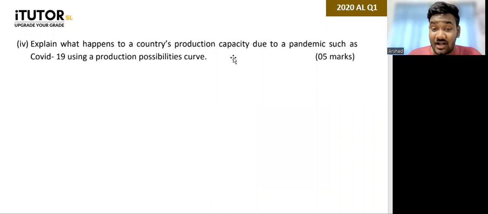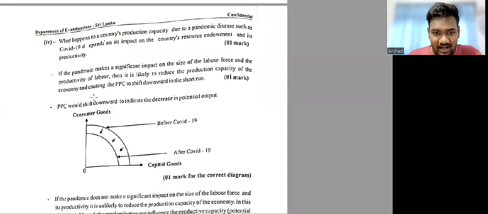Explain what happens to a country's production possibility curve due to a pandemic such as COVID-19 using a PPC. Good question. That was like a current context question that came that year. So what can you say, guys? How can you kind of explain this? So this can be a nice longer explanation, guys. Now the past paper had a very interesting explanation. Let me show you the past paper answer.